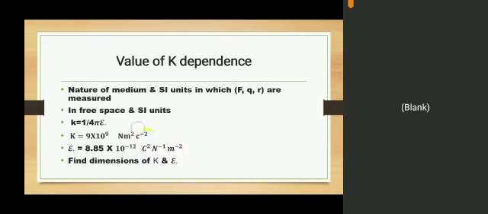Calculate the dimension of epsilon naught, the electric constant, or calculate the dimension of the constant of proportionality in the case of Coulomb's law. Or maybe in an MCQ different dimensions are given, and you must pick which one is the correct dimension of permittivity of free space, which one is the correct dimension of the electric constant, or which one is the correct dimension of the proportionality constant. Such types of MCQs are given in the paper.